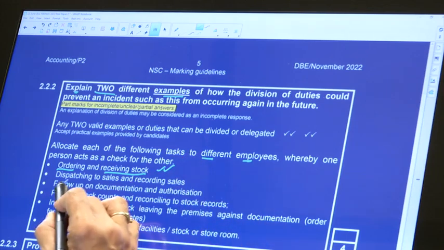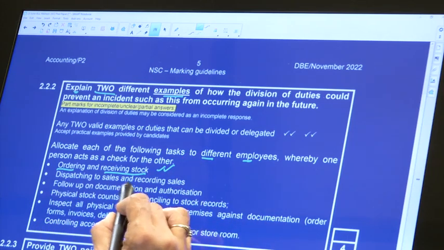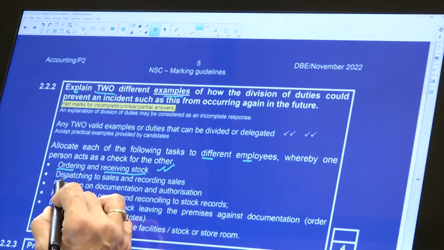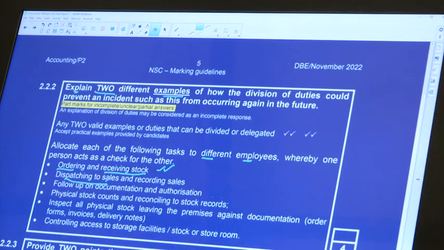So you could mention this. Right, then the next point: dispatching to sales and recording sales. So here again, guys, remember, dispatching to sales, you've got the bikes in a storeroom, and you will then dispatch, meaning you will send off a certain number of bikes to the actual shop, to the store.